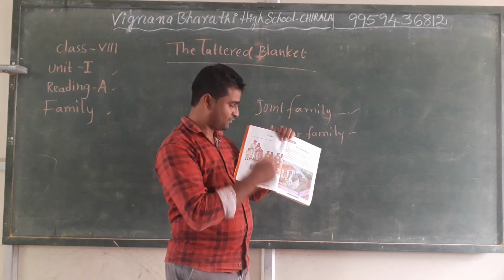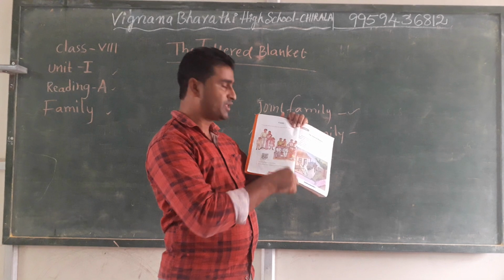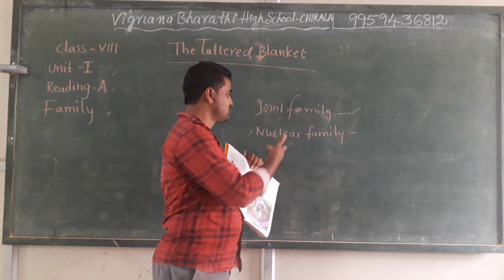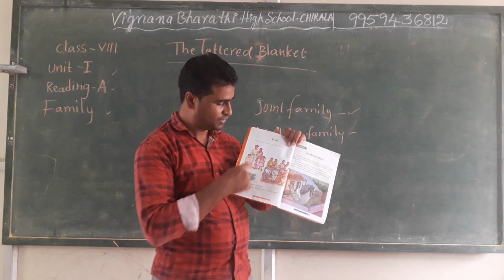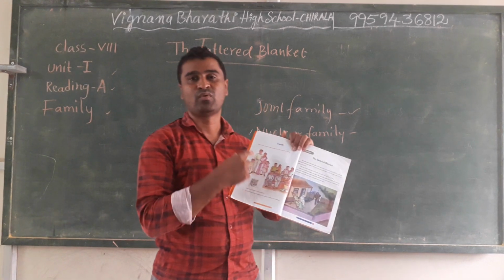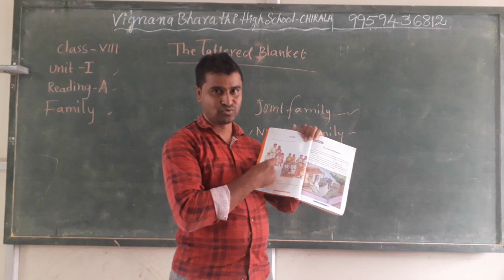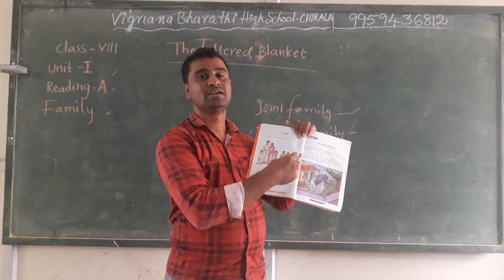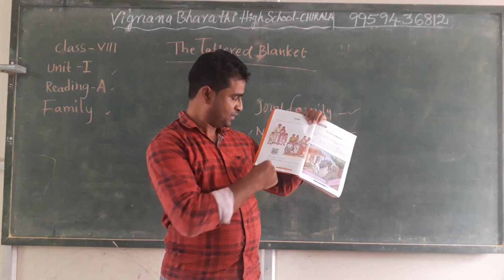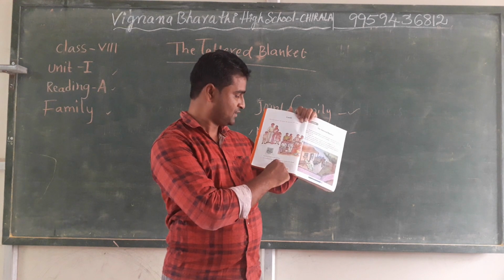Through this we can understand. What do you observe in the picture? One is a nuclear, a small family, and the second is a joint or big family. Do we find many joint families in our society?